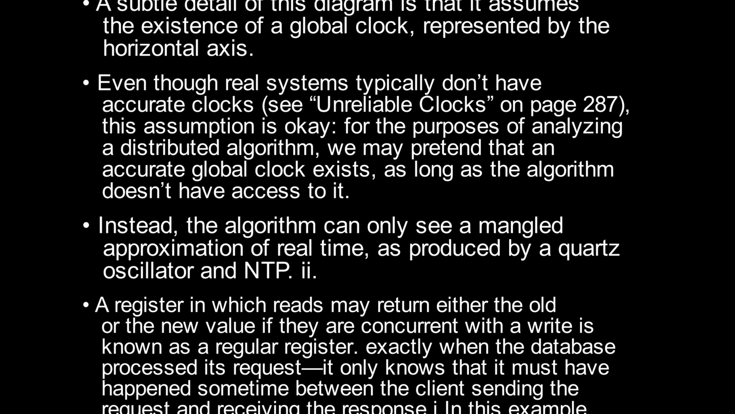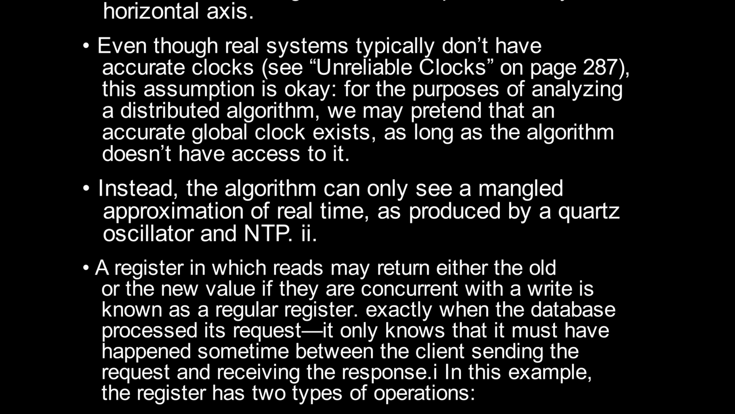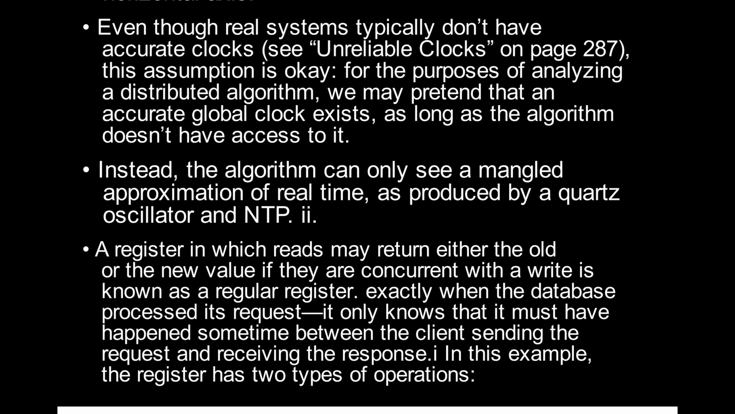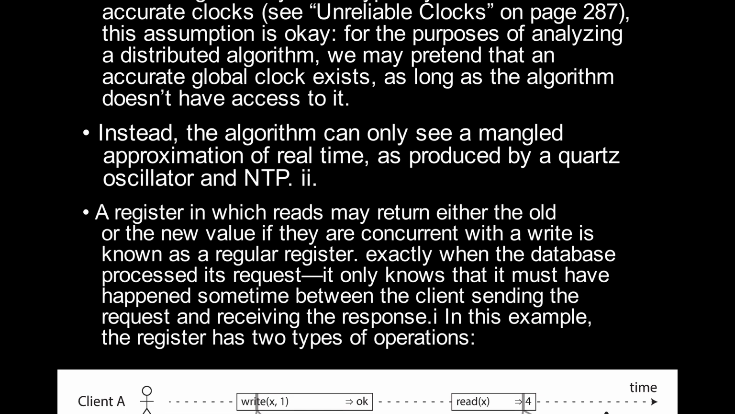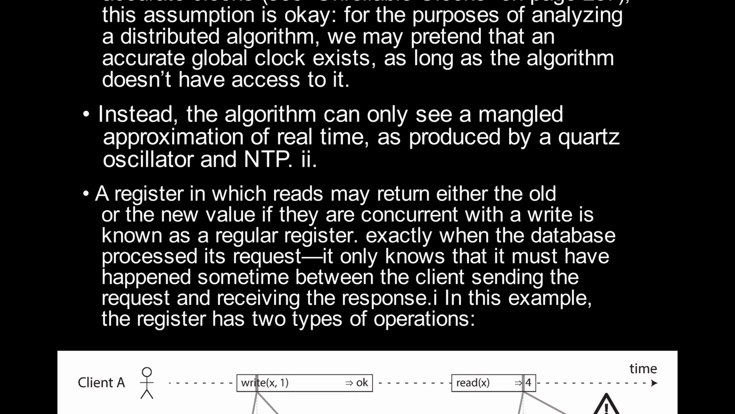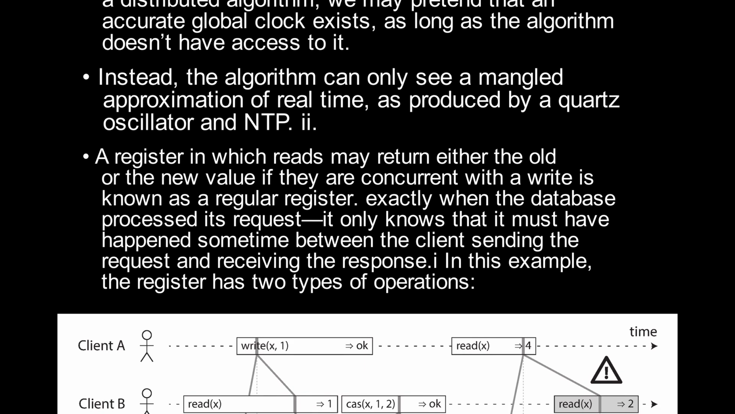A register in which reads may return either the old or the new value if they are concurrent with a write is known as a regular register. Exactly when the database processed its request, it only knows that it must have happened sometime between the client sending the request and receiving the response. In this example, the register has two types of operations.